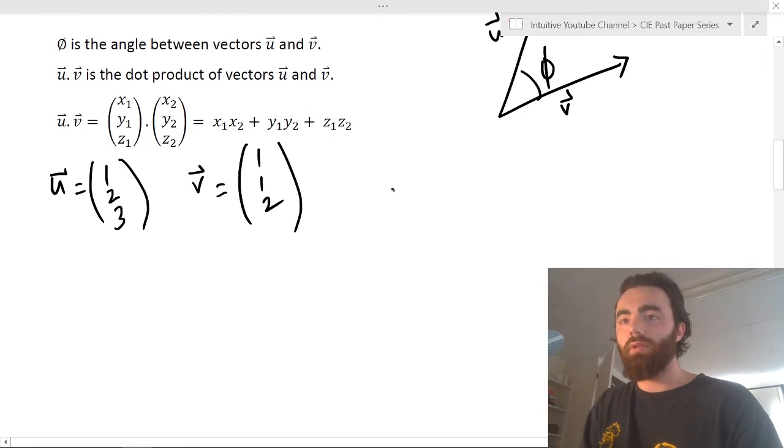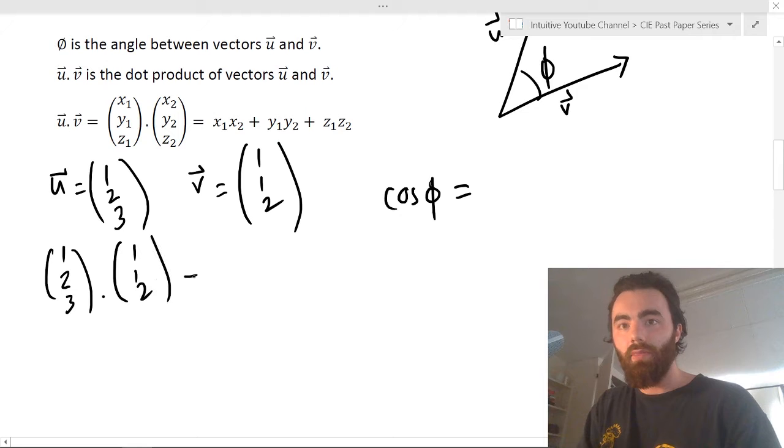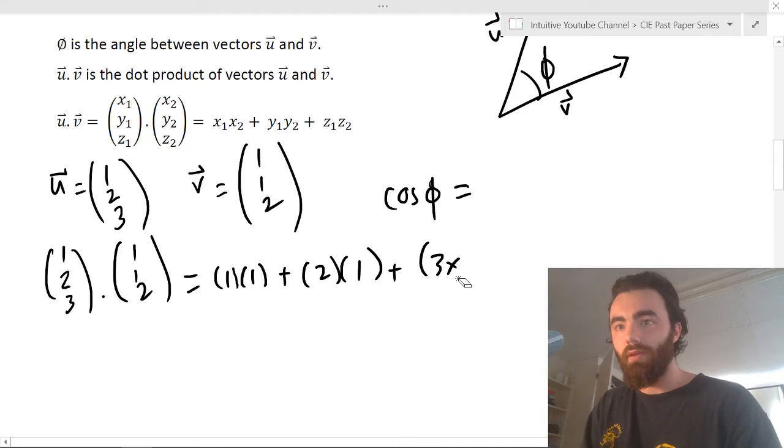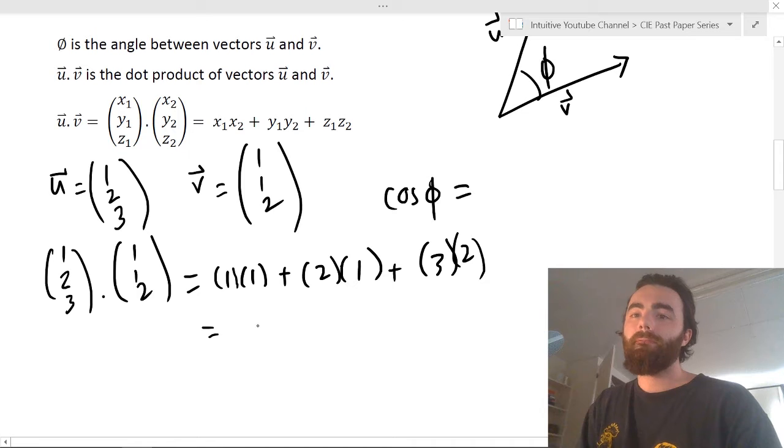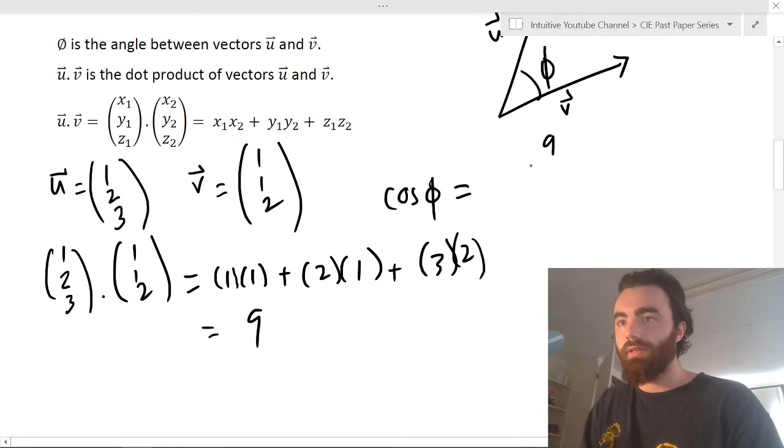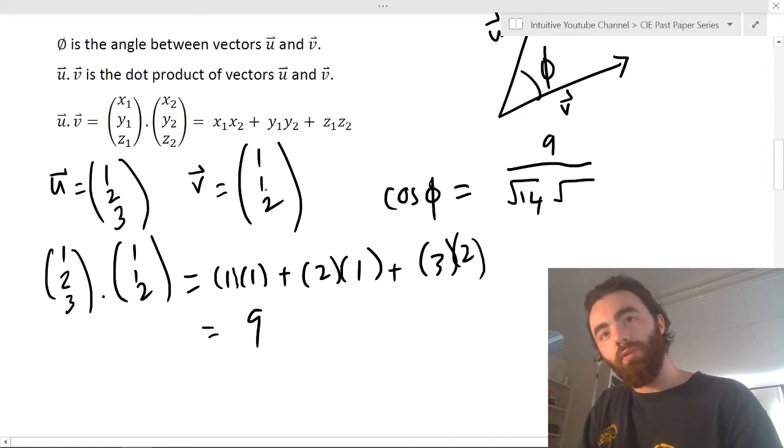Then the angle between them, cos theta, is going to be equal to the dot product of these two, 1, 2, 3 dotted with 1, 1, 2, which, using this formula, is 1 times 1, plus 2 times 1, plus 3 times 2, which equals 1 plus 2 plus 6, which is 9. So the dot product is 9, over the square root of 14, which we already found, times the square root of 1 squared plus 1 squared is 2, plus 4 is 6.